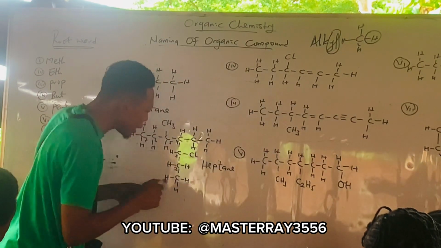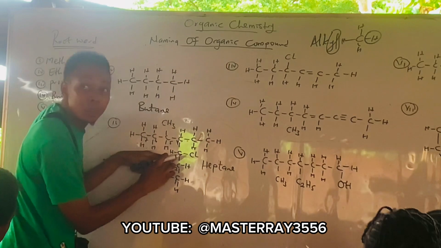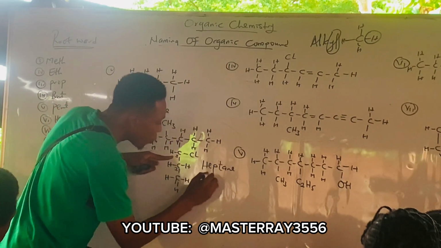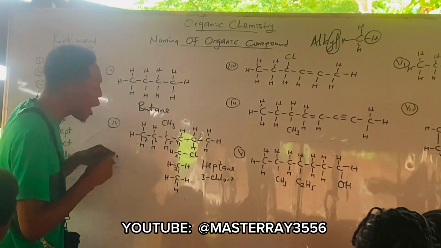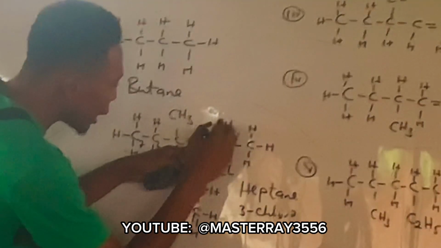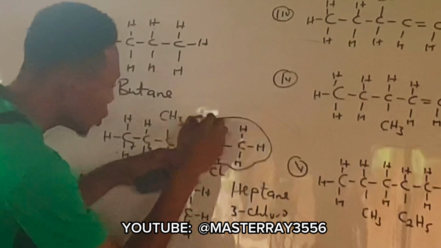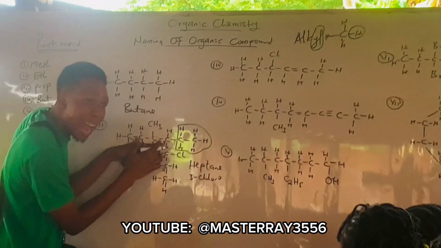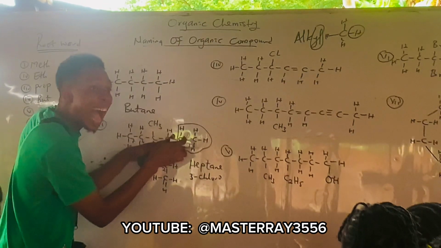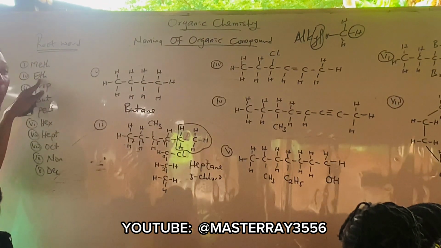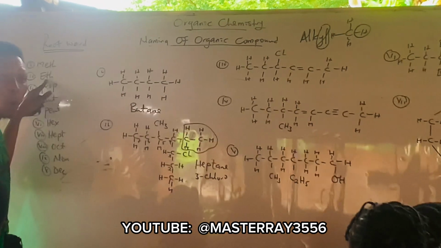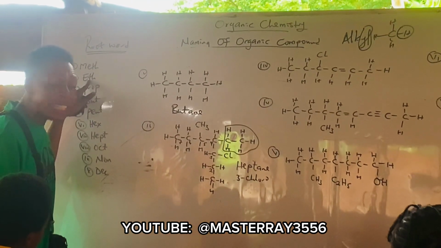Now, if you observe, your chloro is on which carbon? 3. So that means we have 3-chloro. Are you following? Then this one is attached to carbon 4, right? Now, this one is an alkyl. How many carbons is it? 2. If it's 2 carbons, it becomes ethyl.